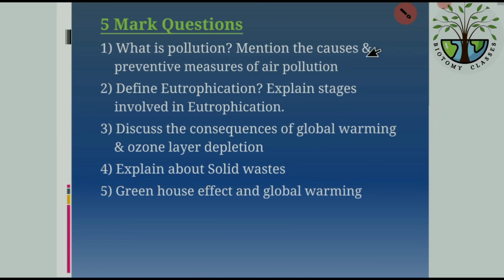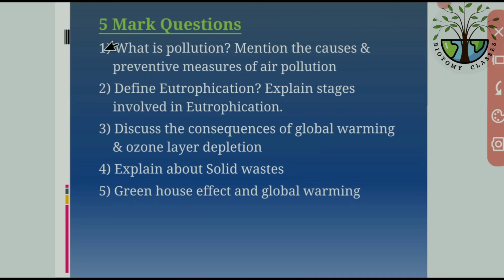Next, 5 mark questions from this chapter. What is pollution? Mention the causes and prevention measures of air pollution. Define eutrophication, explain the stages involved in eutrophication, and discuss the consequences of global warming and ozone layer depletion. So this is also very important. And explain solid wastes and the greenhouse effect and global warming.